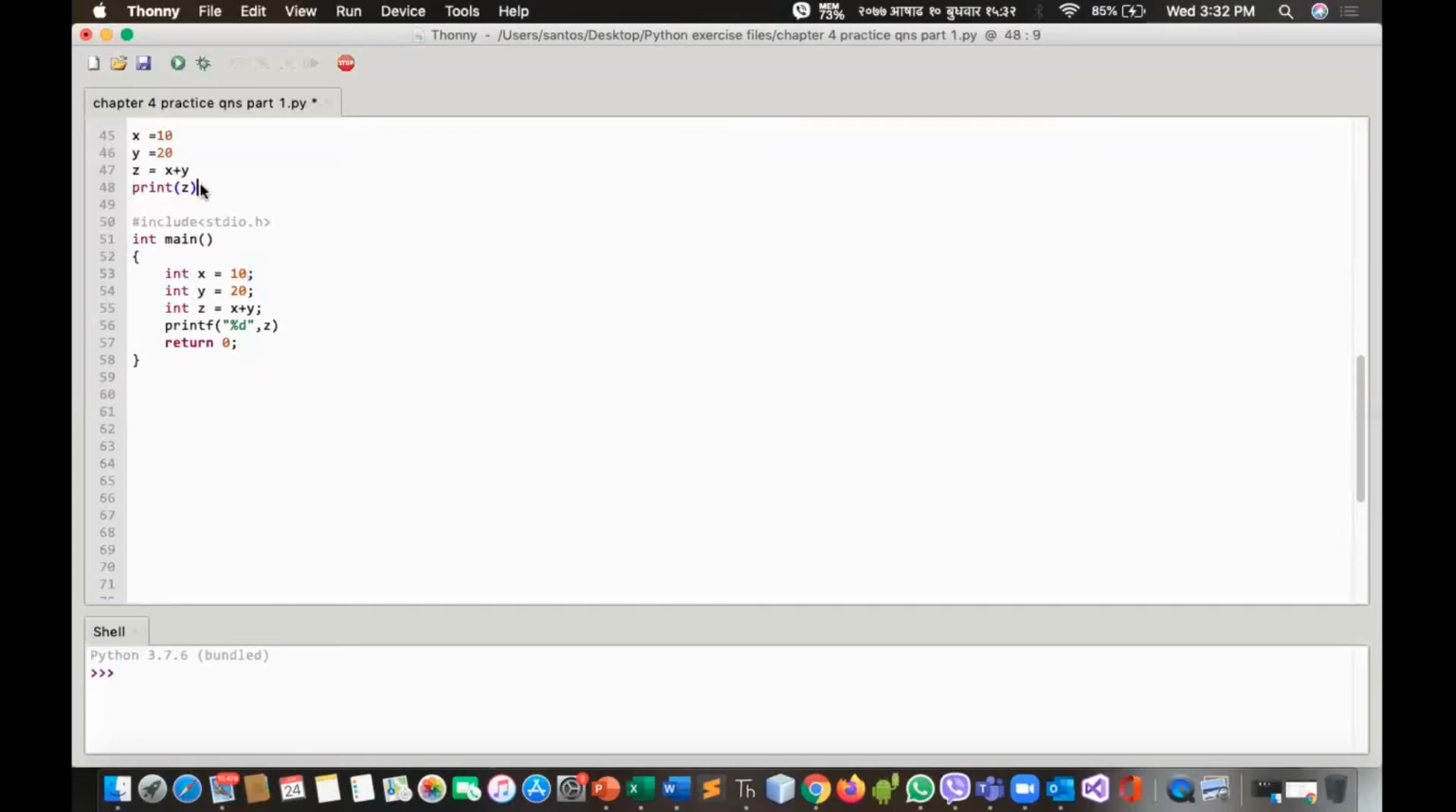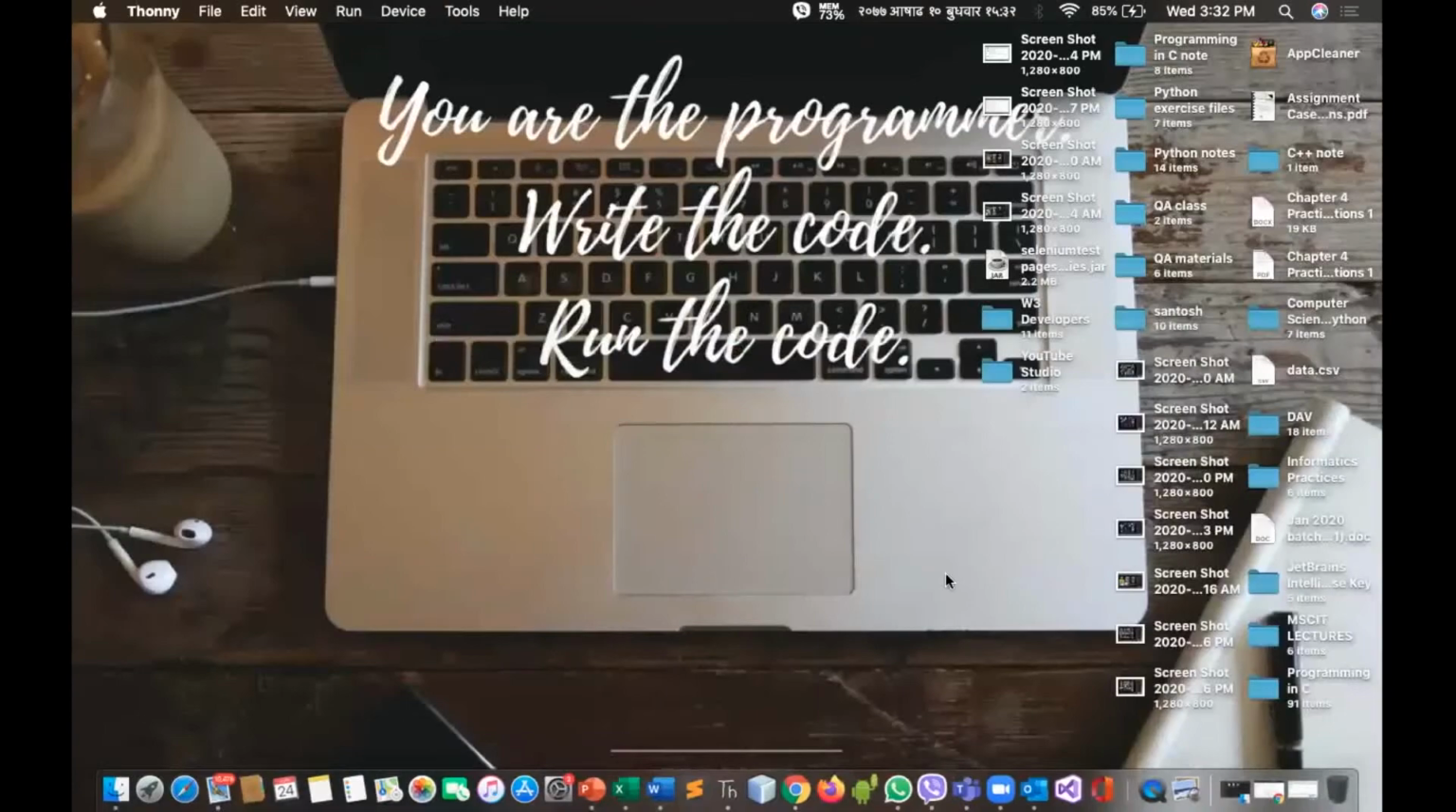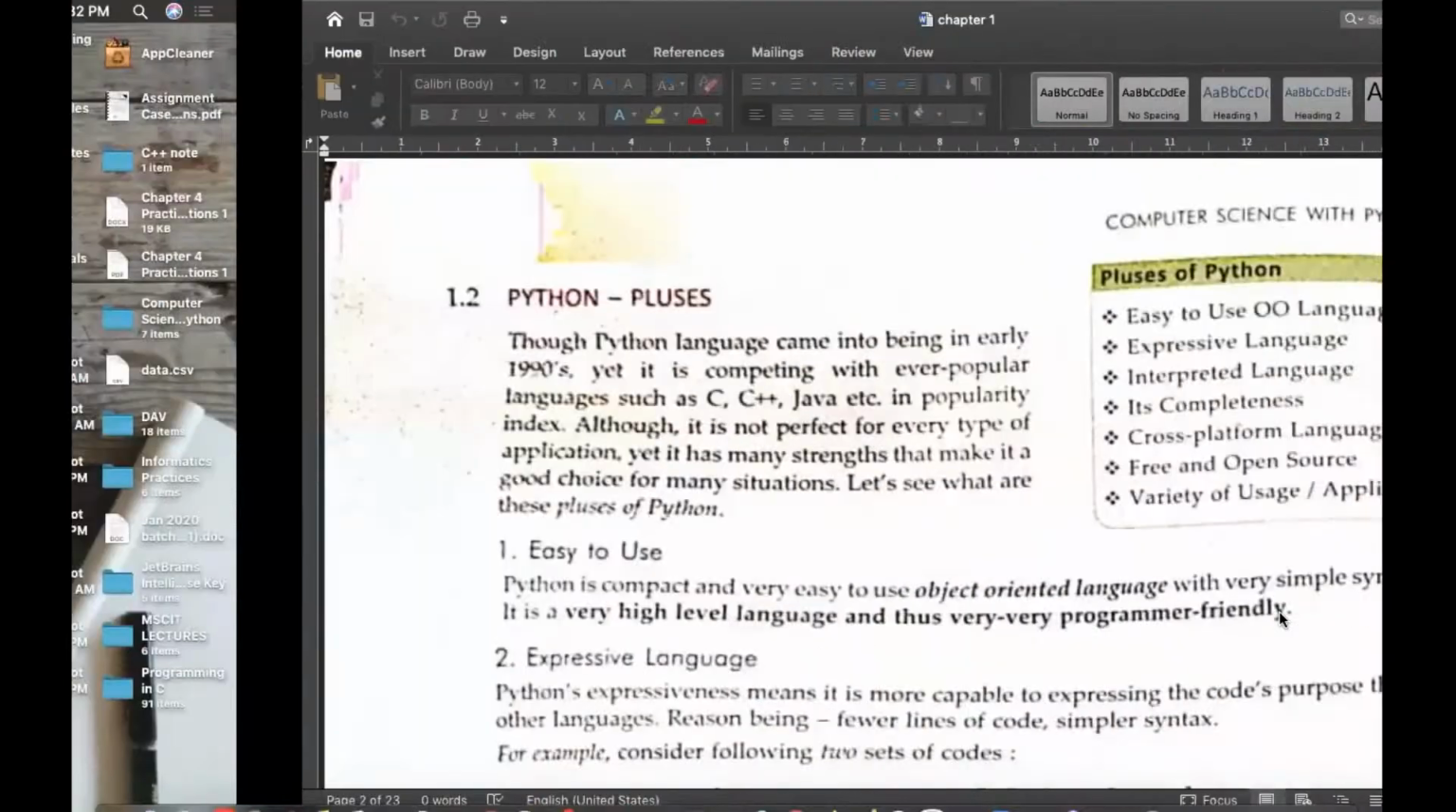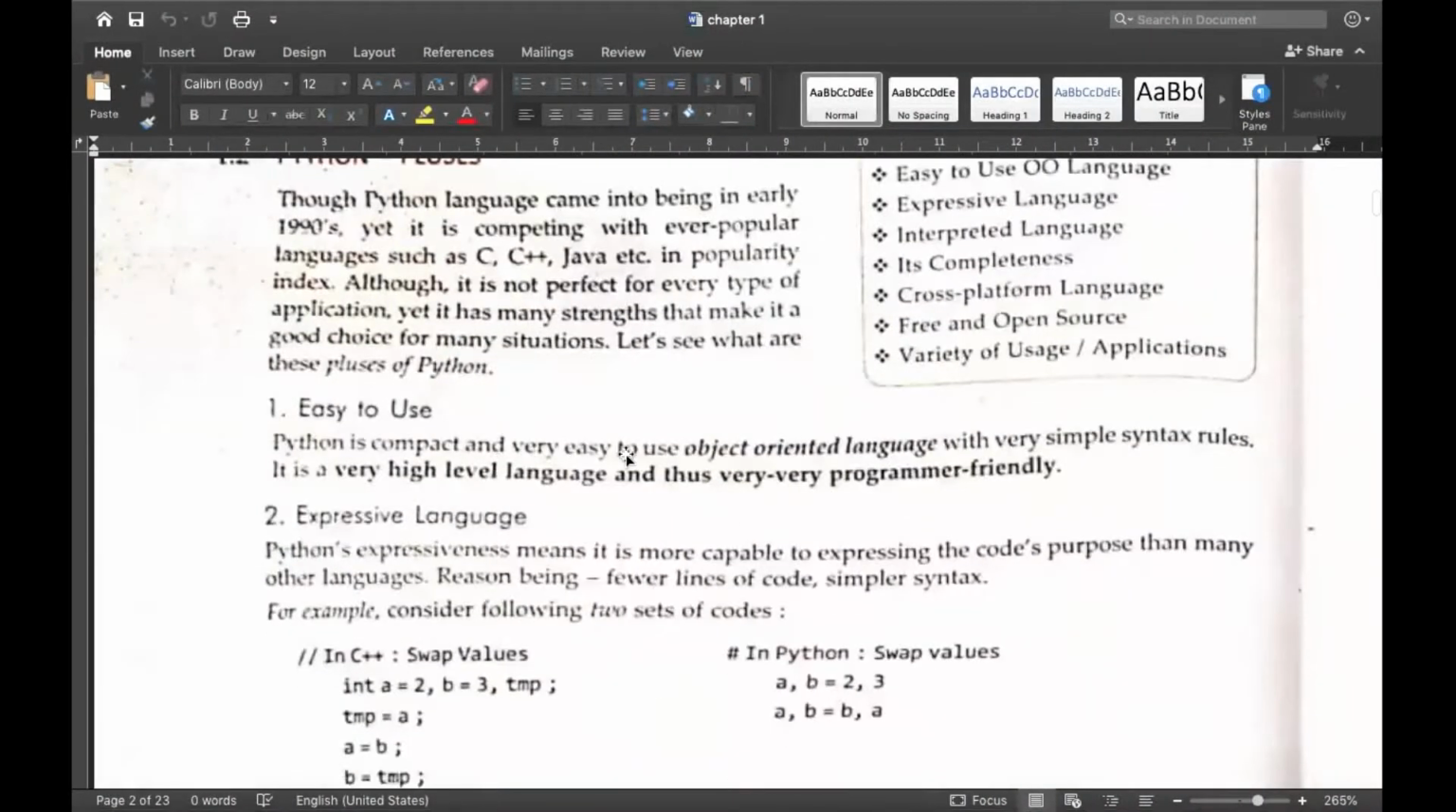See, Python is very easy. You don't have to remember the semicolons, including header files, or placing the code inside a main function and all. Simply 4 lines of code, that's it. So this is how Python is easy to use, easy to understand, and very, very user friendly. Okay, so that makes sense for point number 1, easy to use.